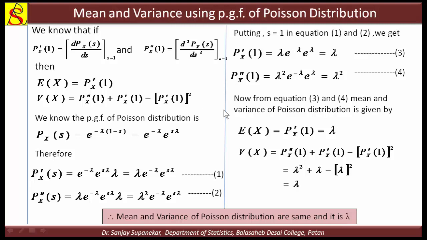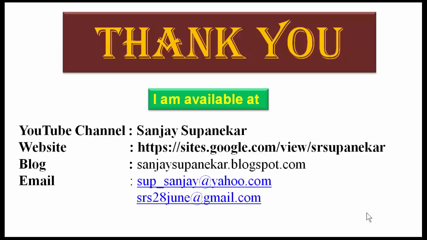Here, using the PGF, the mean and variance are also lambda. So we found the mean and variance of the Poisson distribution in both ways: one is the direct method, which we have already seen, and the other is using the PGF. This is one important point about the Poisson distribution, its PGF, and the mean and variance using the PGF. Okay, thank you.